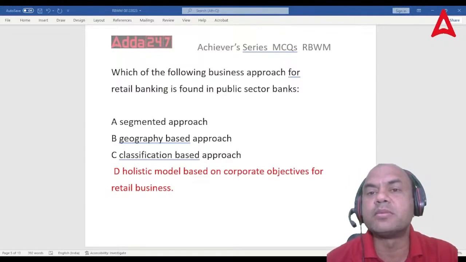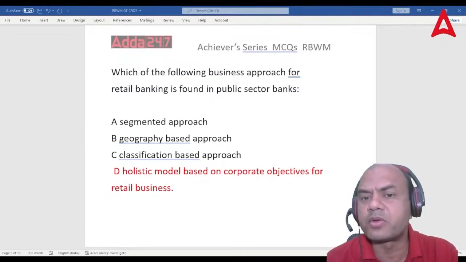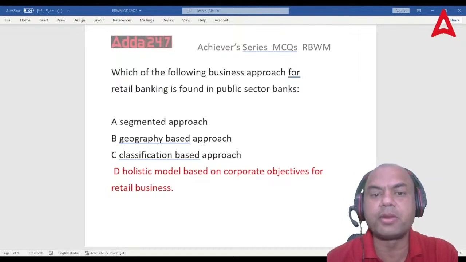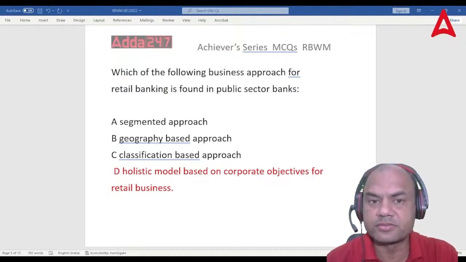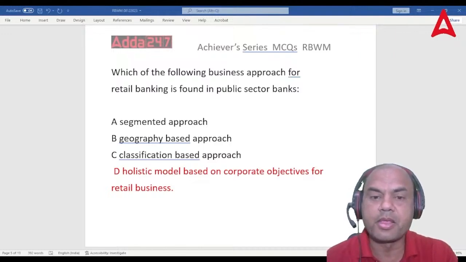Wherever there is a semi-urban branch, but there are a lot of urban customers coming over there, I'll shift it from semi-urban to urban. So anything can happen depending on the corporate objectives. These are very important corporate objectives. Okay. Chalo, let's move on.